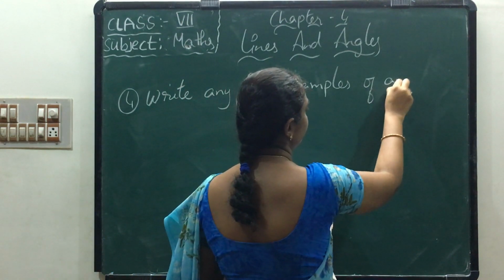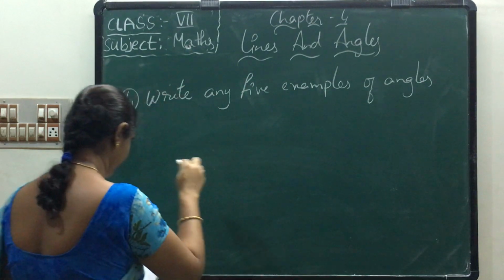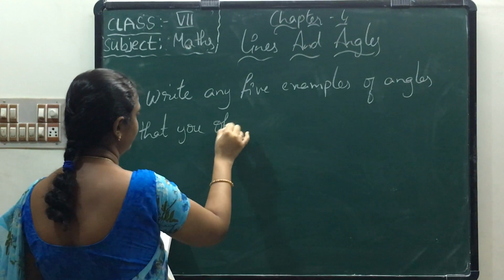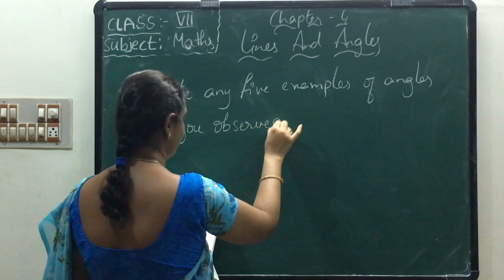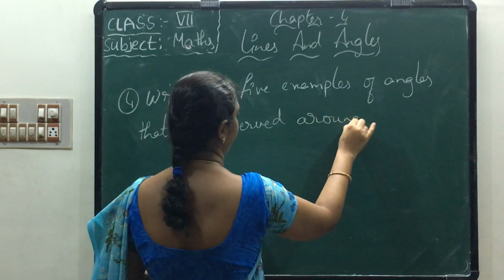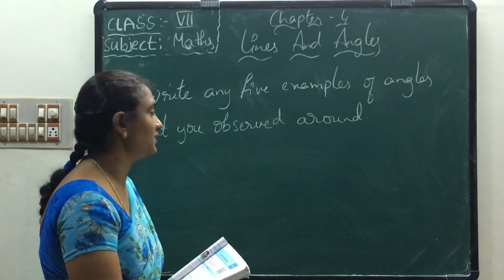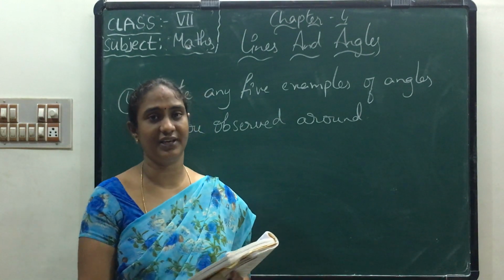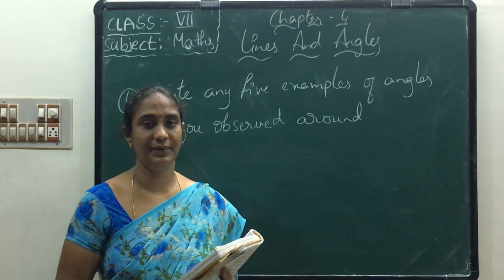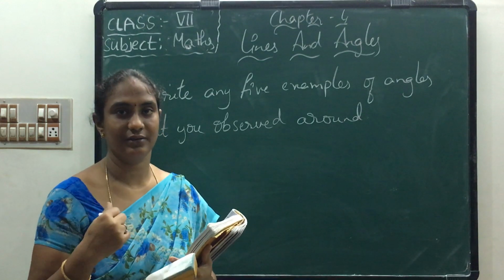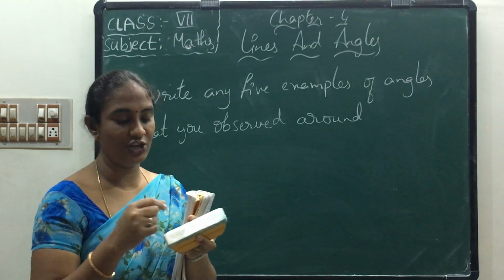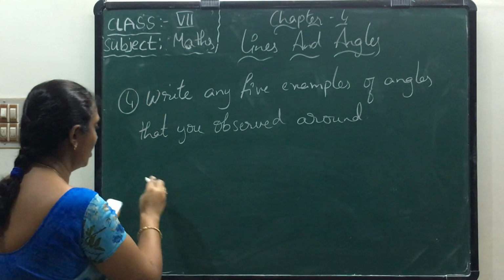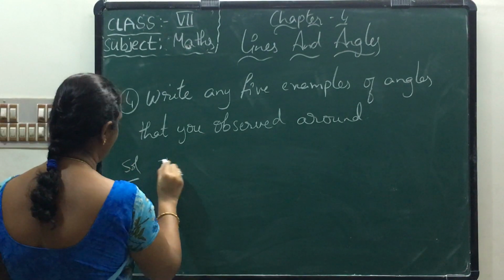Write any 5 examples of angles that you observe around. In your surroundings, you have to see where we can see angles. For example, in a scissor we can observe it. When you are opening the scissor, then we can see the angle. Yes or no?